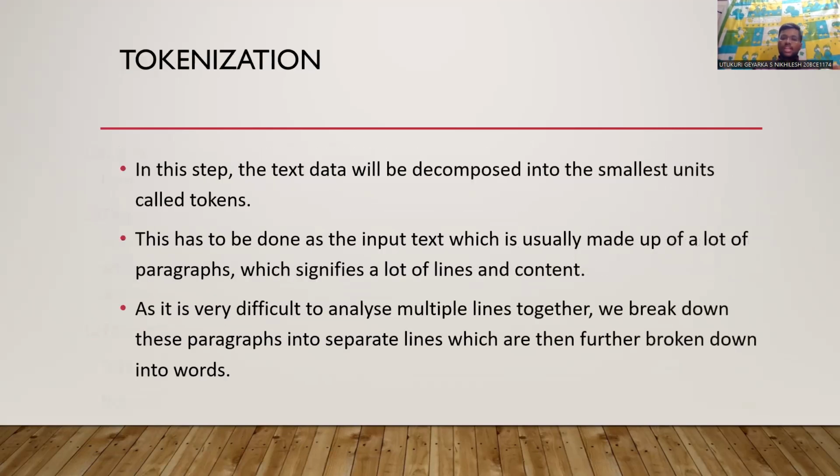Now let us see what tokenization is. Tokenization, as the name suggests, involves tokens. The huge data which has been taken will be divided into chunks of data which are known as tokens, which will be processed further. In this step, the text data will be decomposed into small units called tokens. This has to be done as initially the input data may contain a lot of paragraphs, lots of lines and content, which is very difficult to process if it is taken as such. So we will further break those into tokens and process them. This is one method of pre-processing.